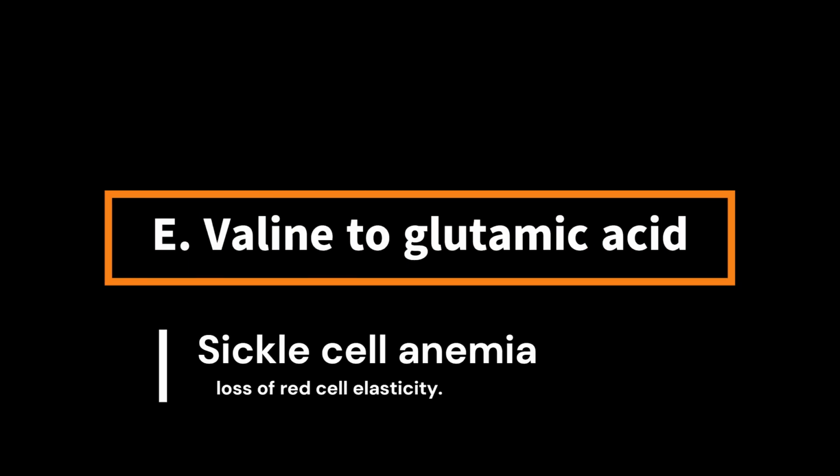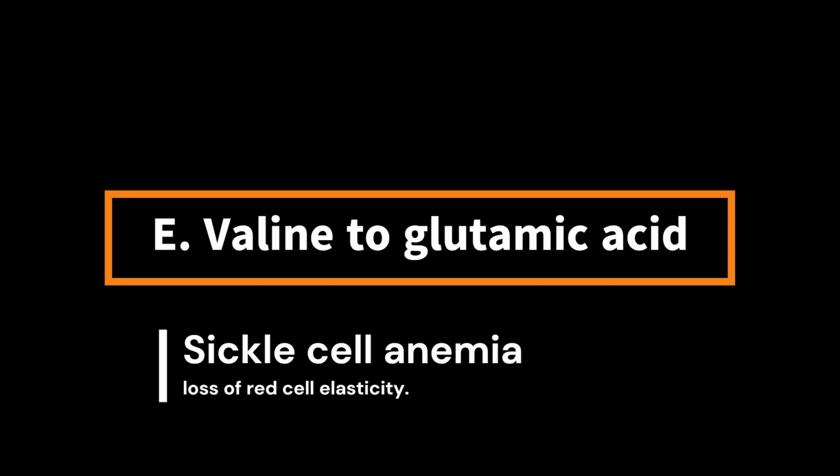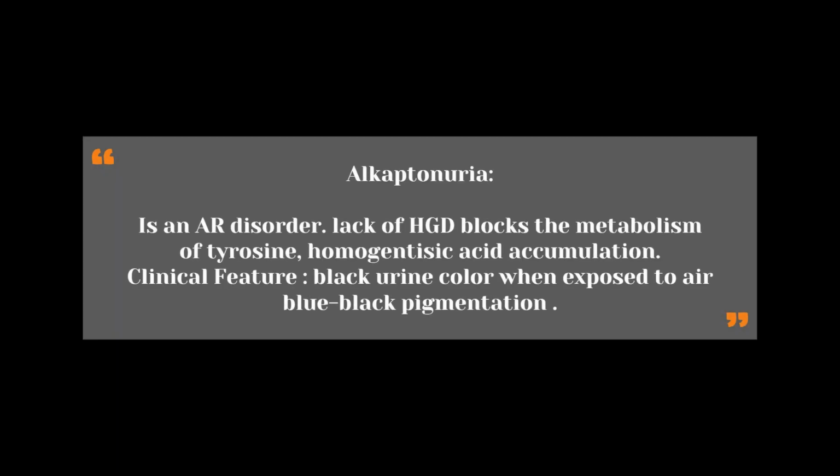Choice E cannot be the answer because sickle cell anemia results from the substitution of valine for glutamic acid due to a single nucleotide polymorphism. This mutation leads to loss of red cell elasticity, polymerization of sickle hemoglobin, and sickling of red blood cells, which results in vaso-occlusive crises.